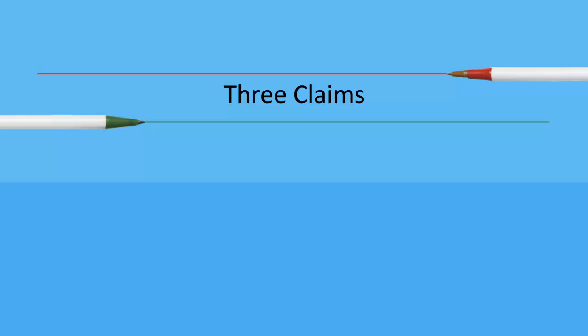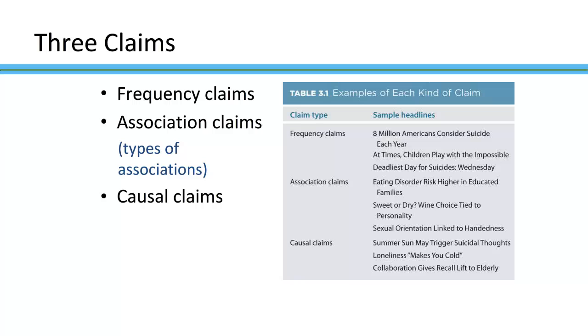In this lecture, I'll talk about the three kinds of claims: association, frequency, and causal. So we'll give definitions of those and some examples of each. So we have three basic kinds of claims here. We have frequency, association, and causal.